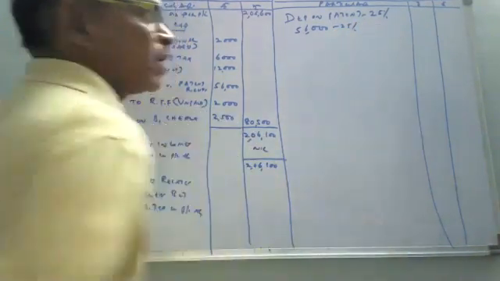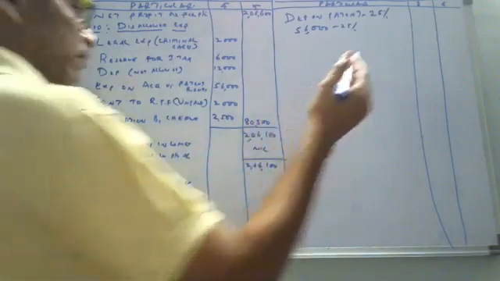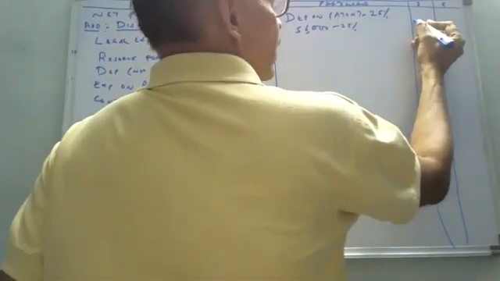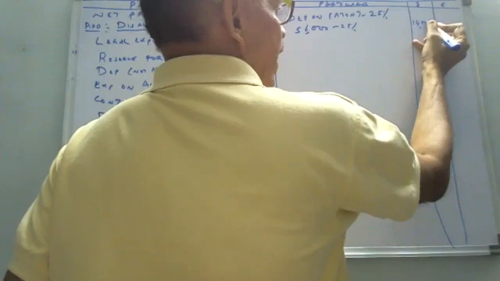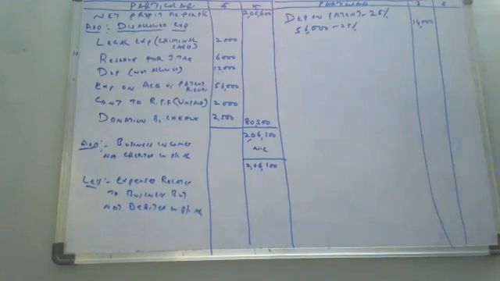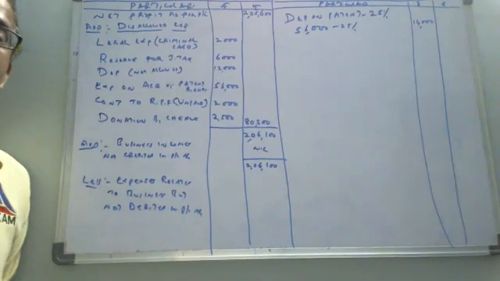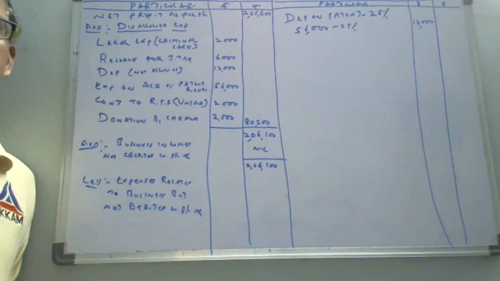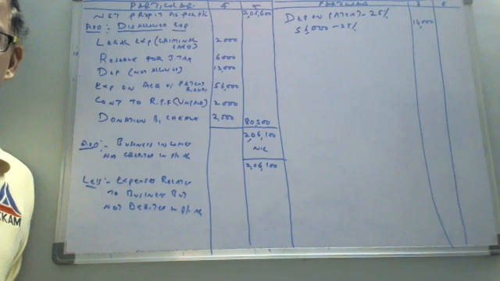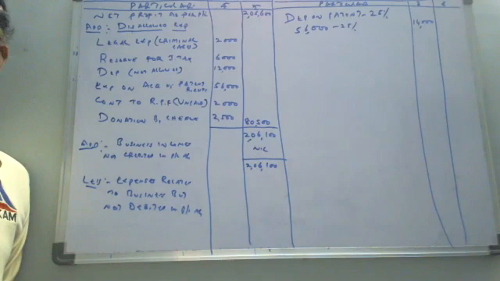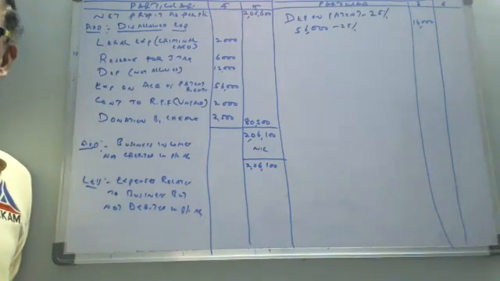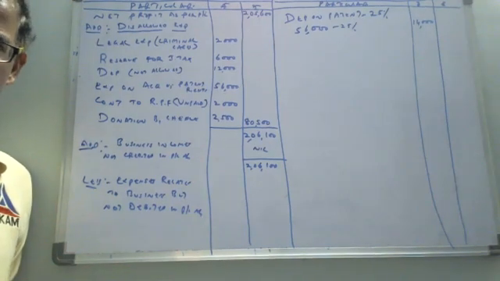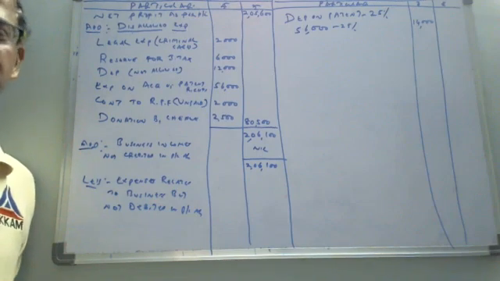How much does it come to? 14,000. Don't forget, by default you have to calculate depreciation on patents at the rate of 25%. It is not mentioned in the problem. You have to remember this. हमेशा याद रख लीजिए पेटेंट पर डिप्रिसिएशन 25%. They will not specify it in the problem. But remember, on patents, on copyrights, on any intangible assets, you have to calculate depreciation at the rate of 25%.